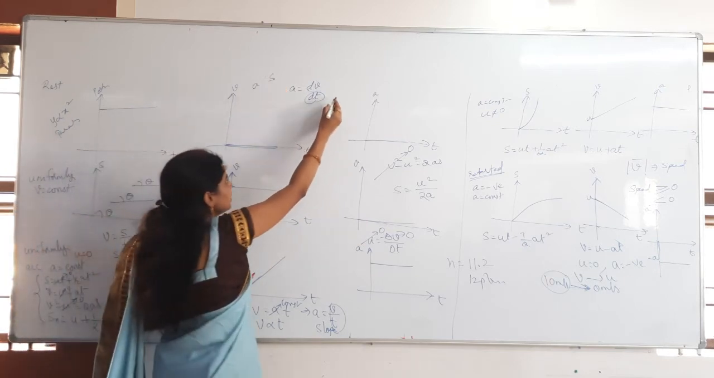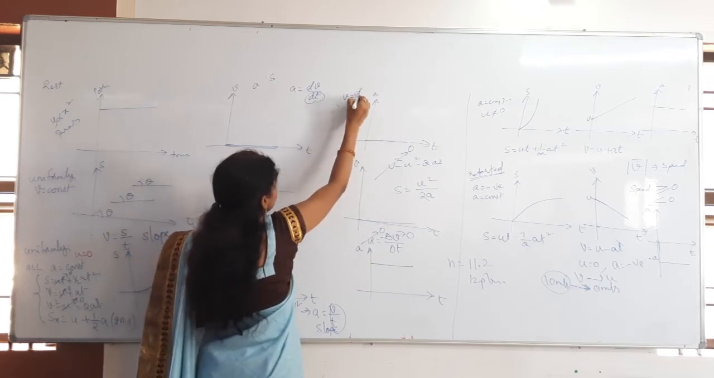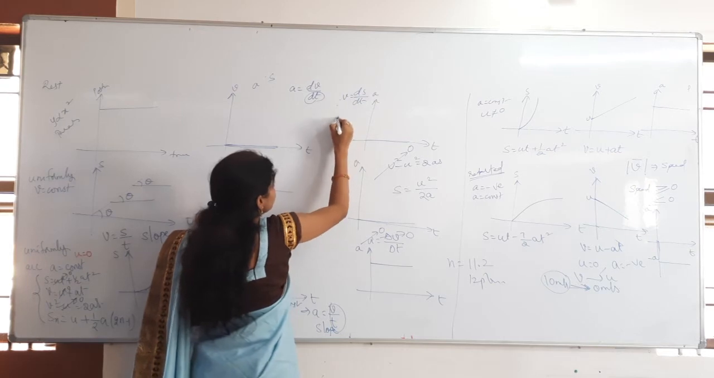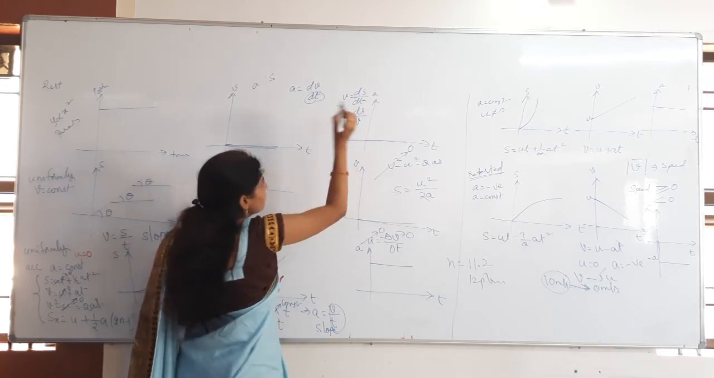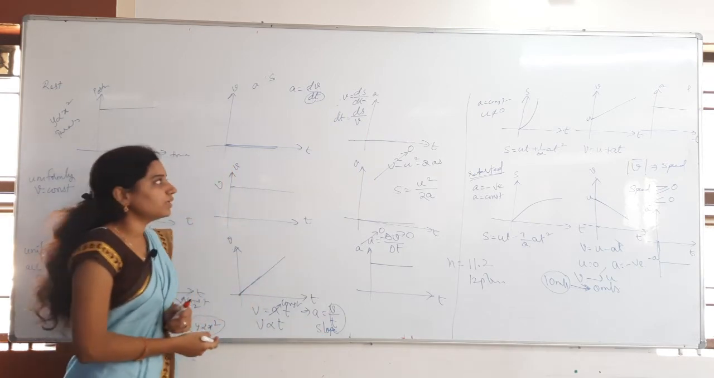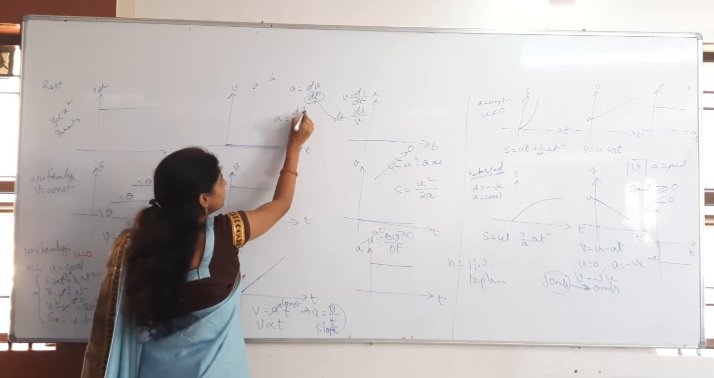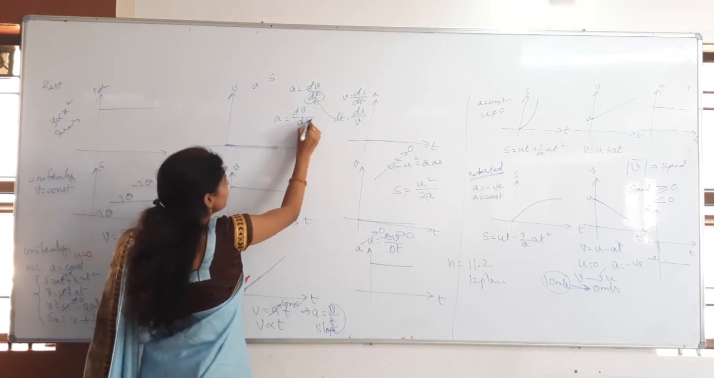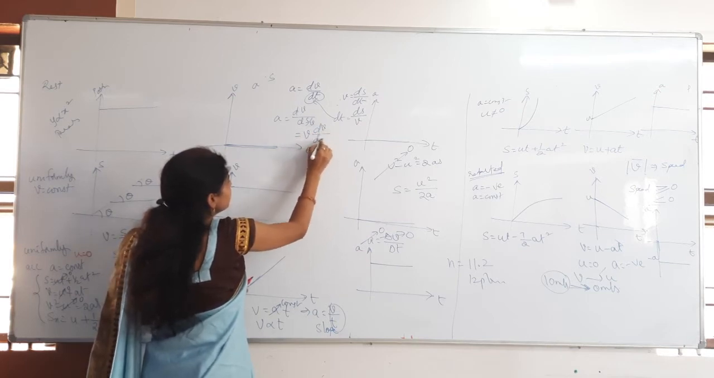How to write that? a is equal to dv by dt, and v is equal to ds by dt. So ds is equal to v dt, and dt is equal to ds by v. Then substitute dt here. Then a is equal to dv by ds by v. Then what is the formula? The main formula is v into dv by ds.